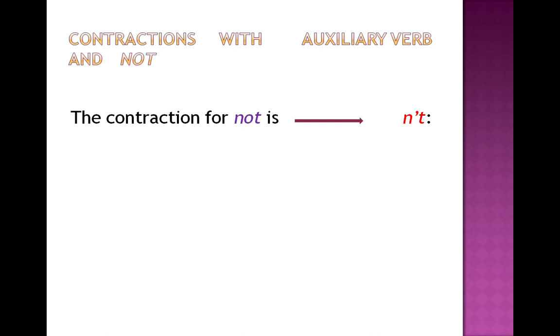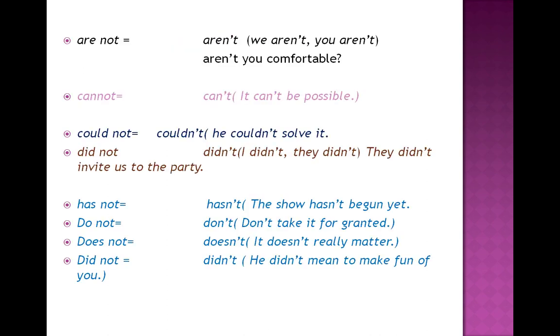The o is actually omitted and it is replaced with an apostrophe. Let's move on to the examples. Are not turns into aren't. We aren't. You aren't. Aren't you comfortable? Aren't we comfortable?